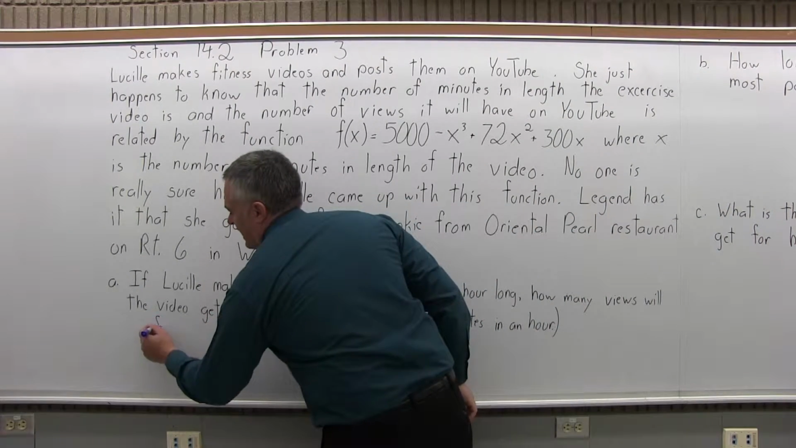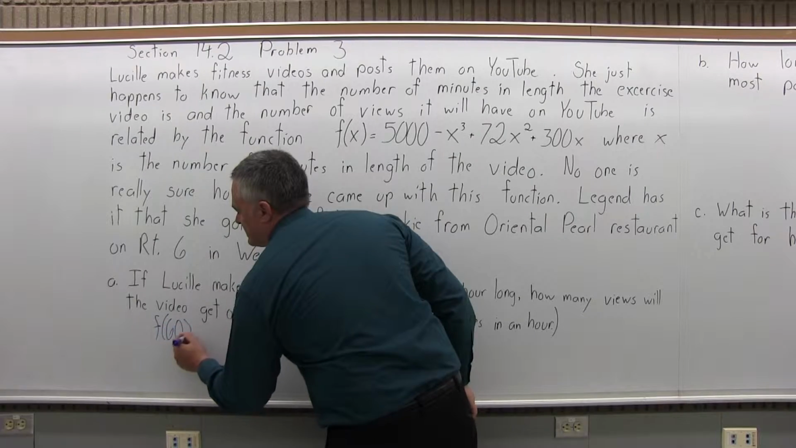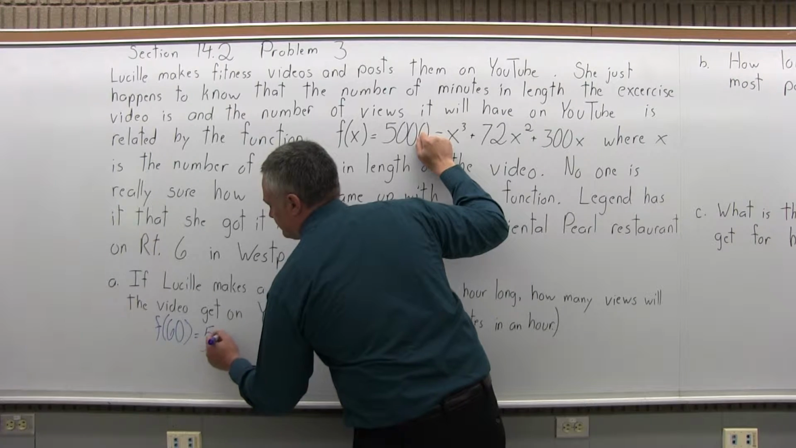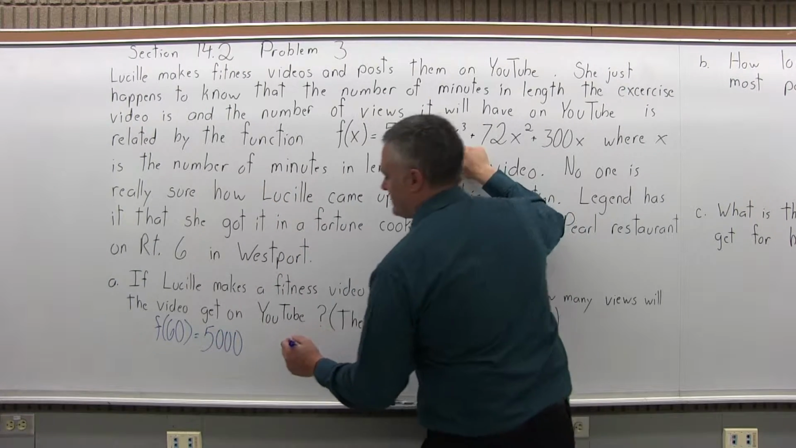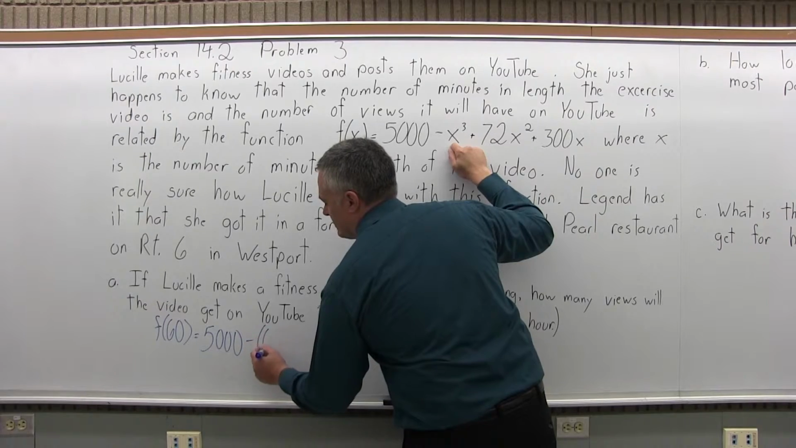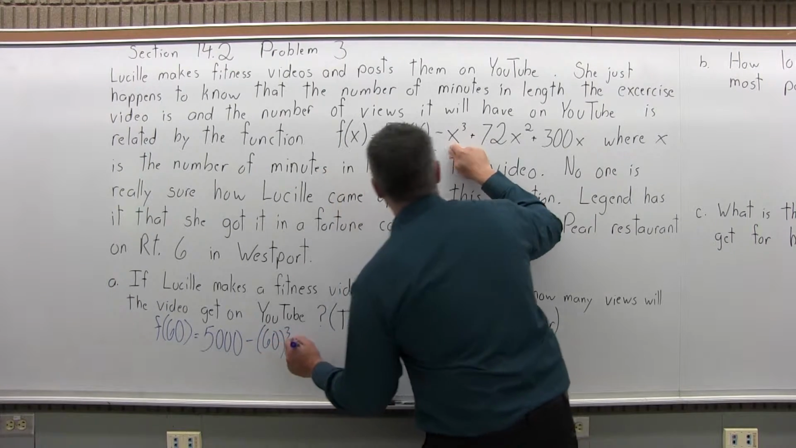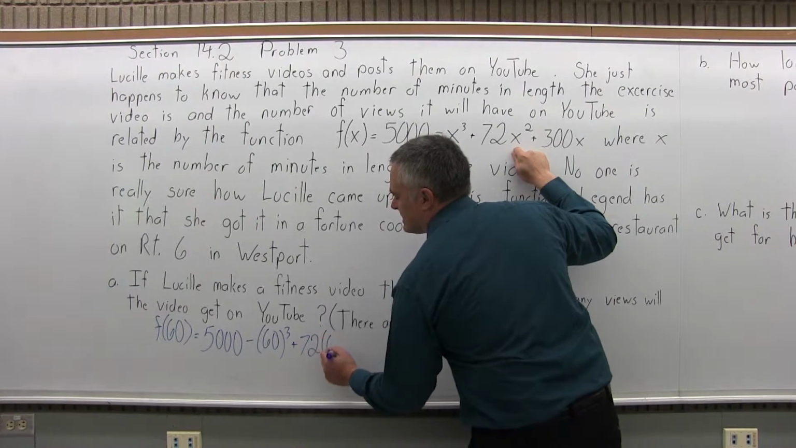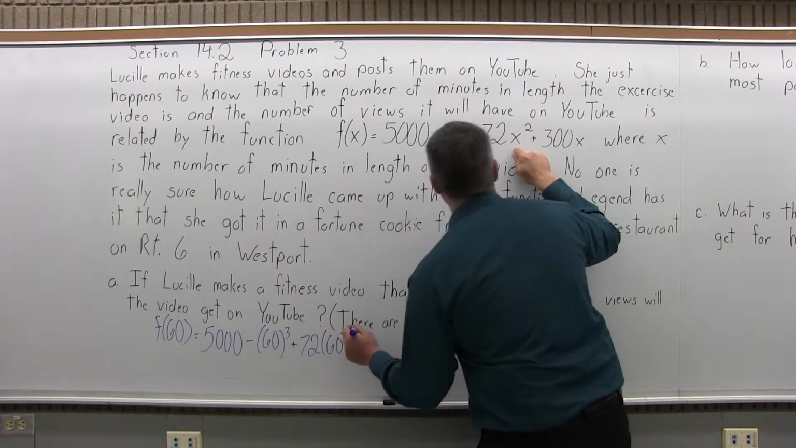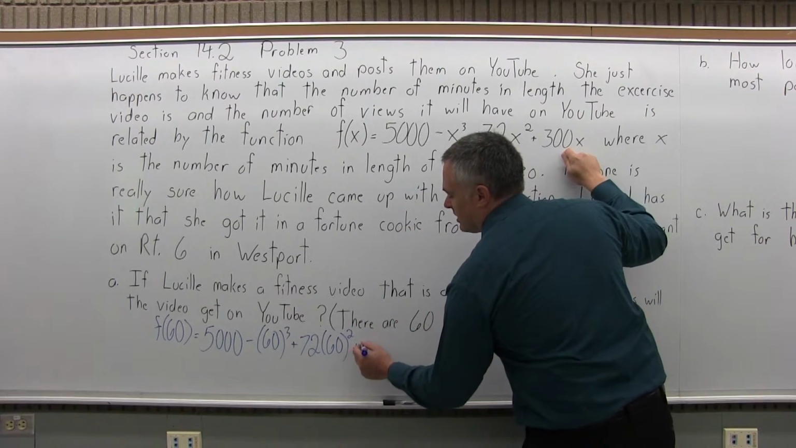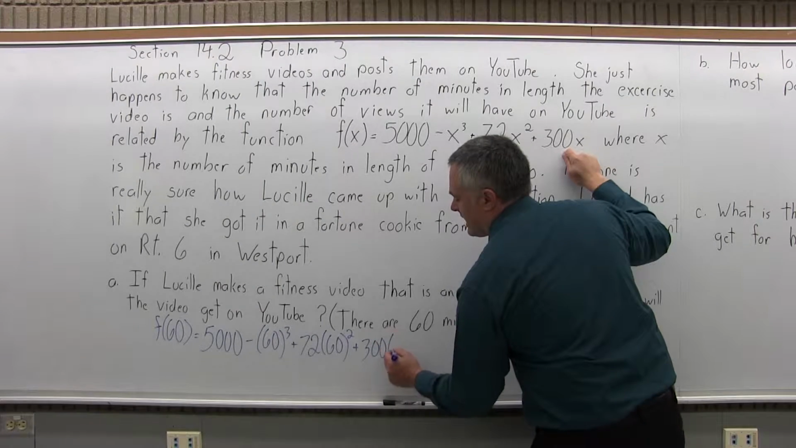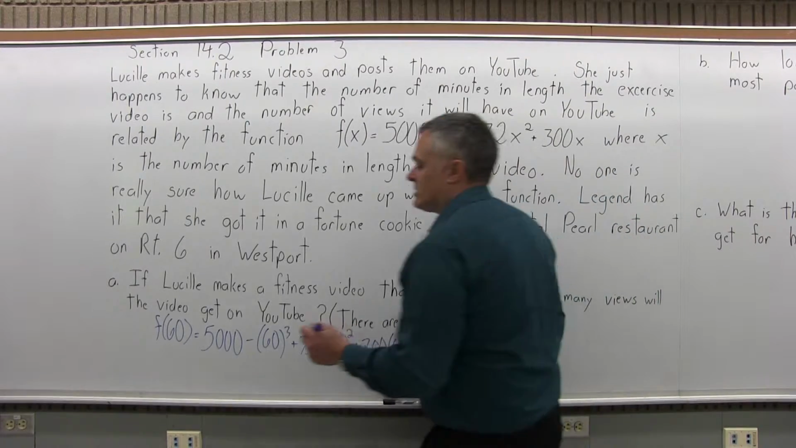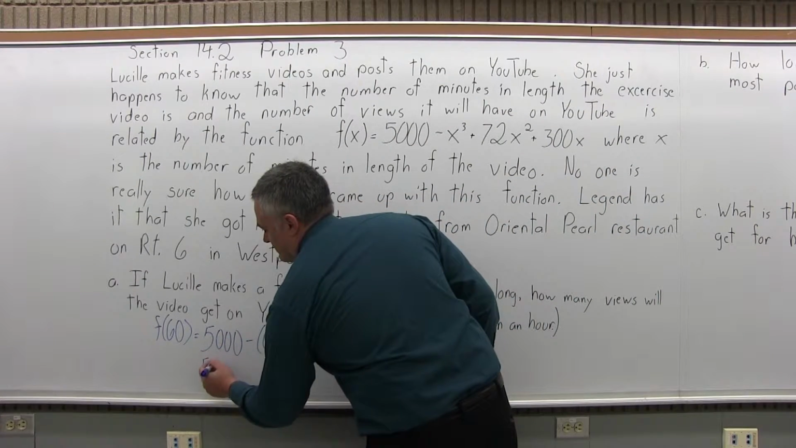So we will have f of 60 equals, so I'm going to have 5,000 minus x cubed will become minus 60 cubed. Then plus 72x squared will become plus 72 times 60 squared. Then plus 300x will become plus 300 times 60. So let's do the math for that. So the 5,000 is easy. I'll just move down 5,000.